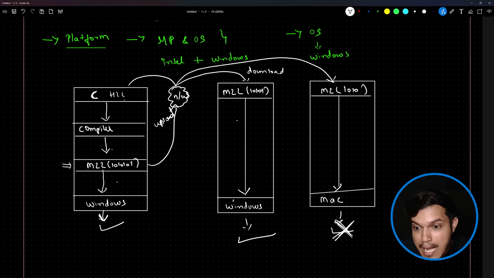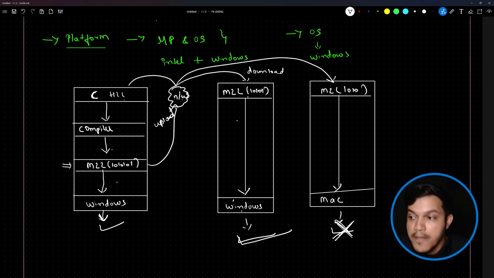And if you upload this compiled executable code over the network and other systems try to download it, if they execute this machine understandable code on the Windows platform, no problem, it will work. If you try to run that on a platform other than Windows, like Mac or Linux, it